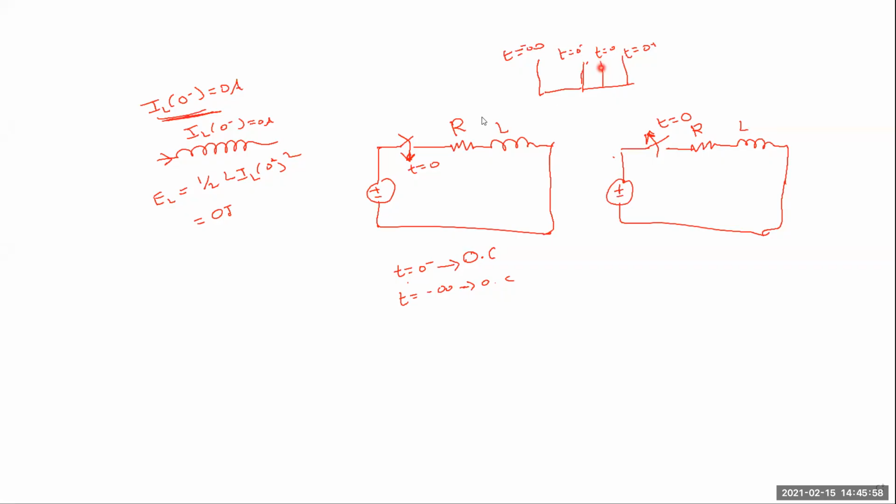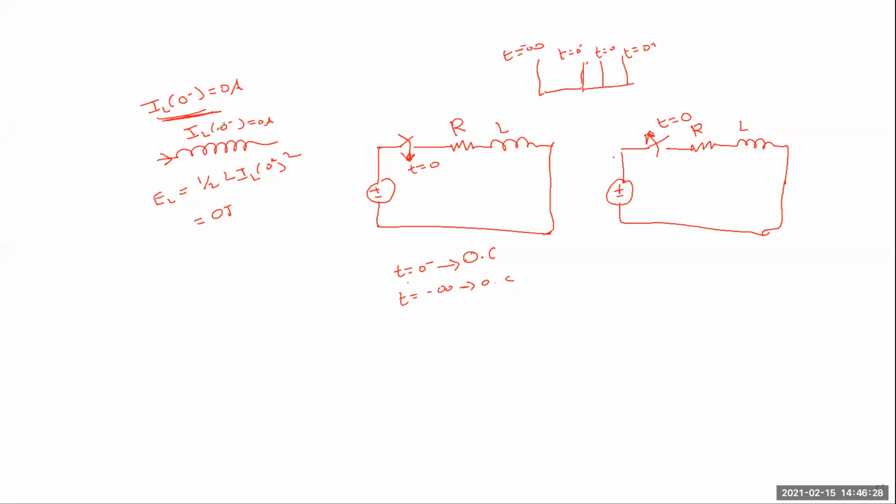That means at t equal to 0, the switch is closed. At t equal to 0 minus, the position of the switch is called open circuit. At t equal to minus infinity, it is called a steady state condition. Under open condition, what is the current flowing through the inductor? There is no current flowing through the inductor. That is, IL of 0 minus is equal to 0. That means IL of minus infinity is also equal to 0.